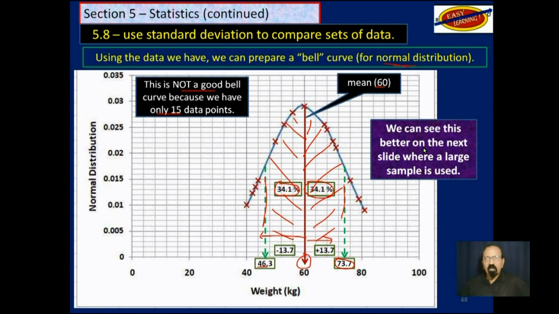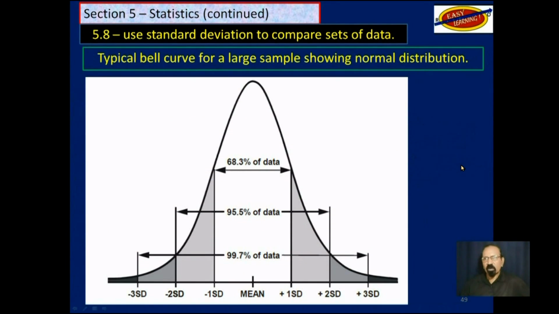We can see this better in the next slide, where a large sample was used. So it will look like this. The mean is here in the middle. Over on this side is one standard deviation. And over on this next side here is another standard deviation.